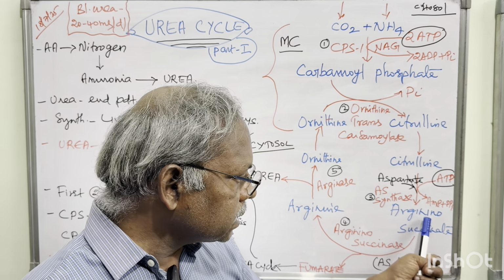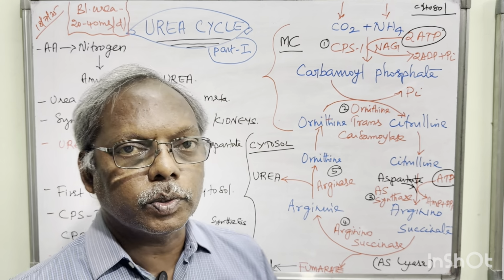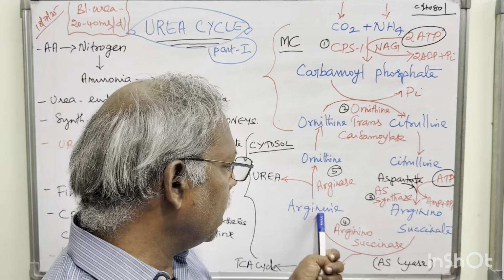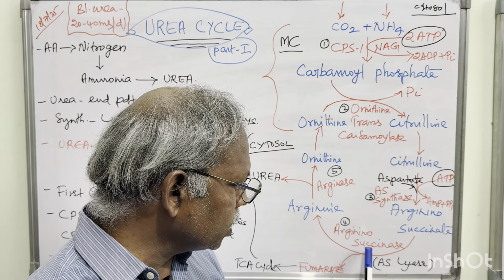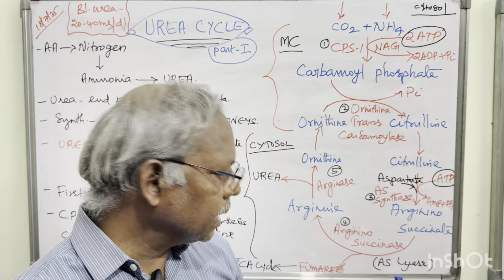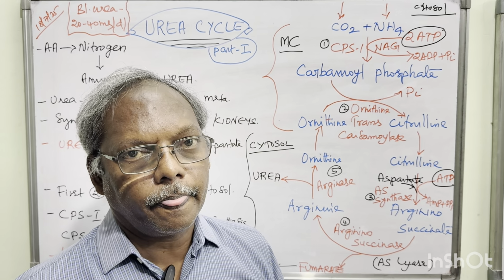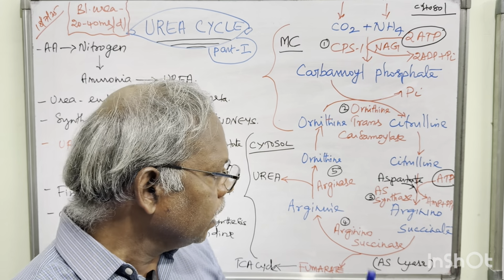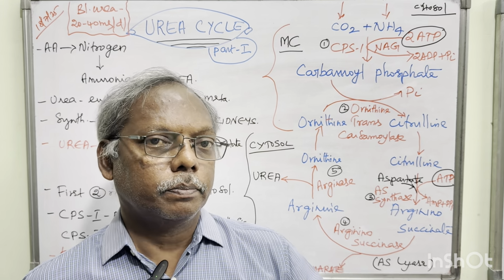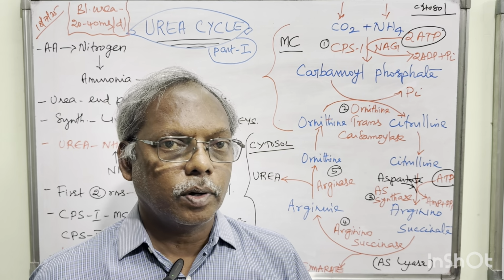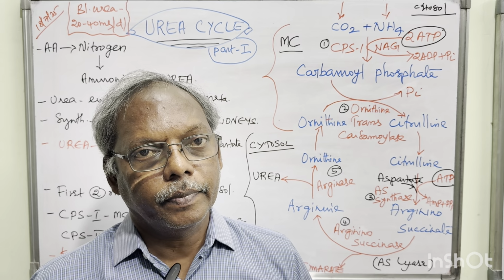Fourth, this arginosuccinate releases two important compounds. One is fumarate, another one is arginine. Here the enzyme is arginosuccinase. Another name of this enzyme is arginosuccinate lyase. Okay, important MCQ. Here, if you get fumarate, it is an intermediate of the TCA cycle, so automatically it enters into the TCA cycle.